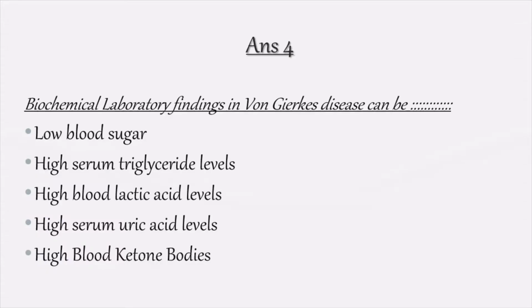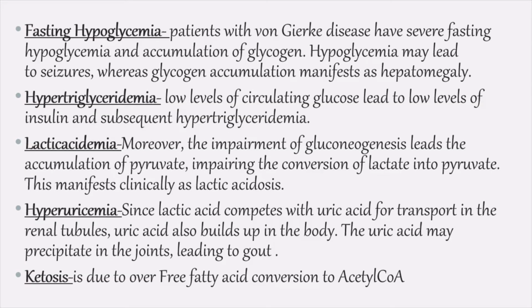Let's answer question number 4. The biochemical lab findings in Von Gierke's disease can be low blood sugar, high serum triglyceride levels, high blood lactic acid levels, high serum uric acid levels, or high blood ketone bodies. The fasting hypoglycemia is because of deficiency of the enzyme glucose 6-phosphatase.